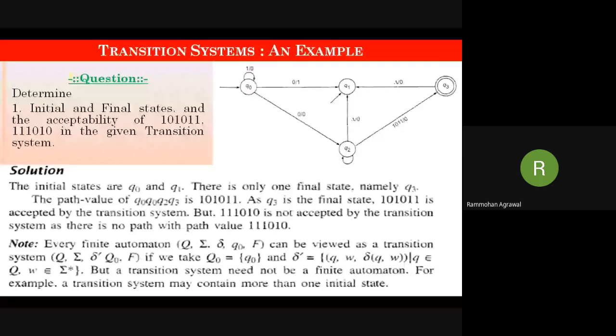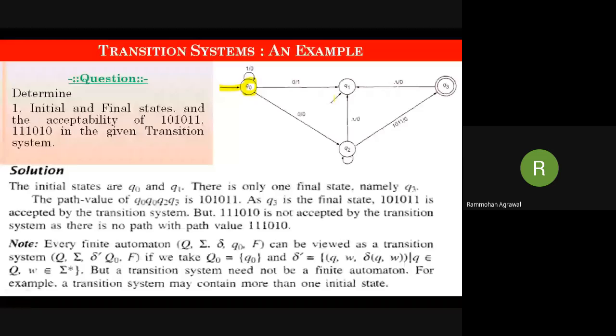Okay. Suppose a question is given: determine the initial and final state. What is the initial state over here? Anyone can unmute and speak. What is the starting state over here? From this we can see Q naught has this symbol and Q1 also has this symbol.